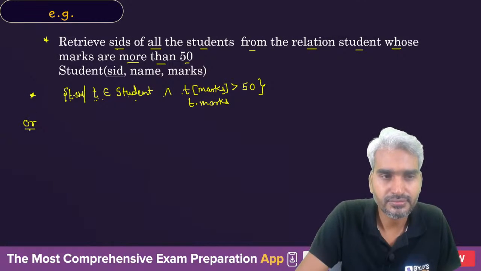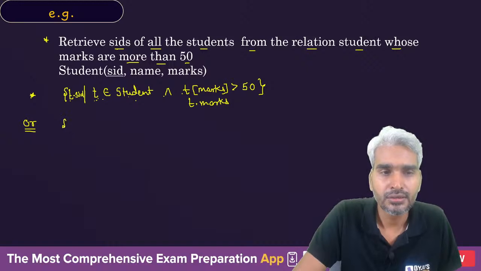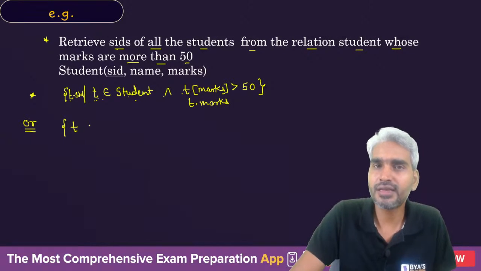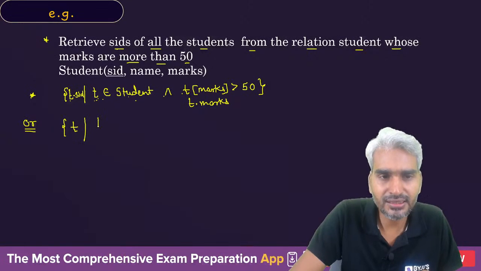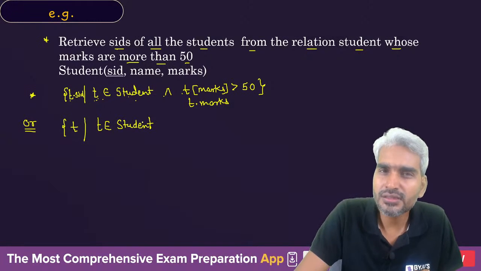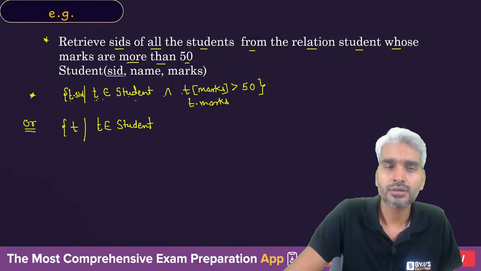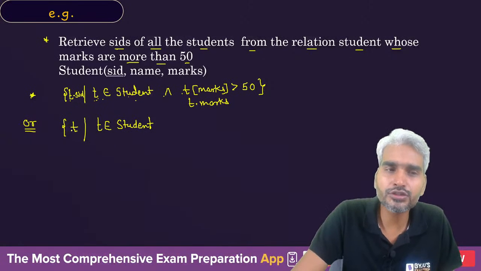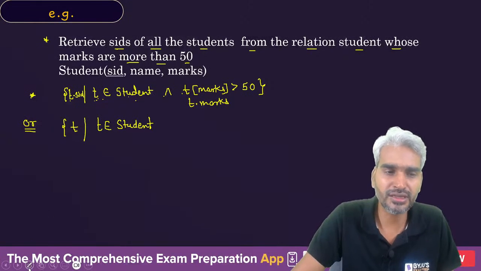Another way: you may say that T is a tuple such that T belongs to student. Is it valid? No, sir. No. If we do so, then eventually we are going to get the complete tuple. So let's try to understand that we can instantiate it with a different tuple variable.